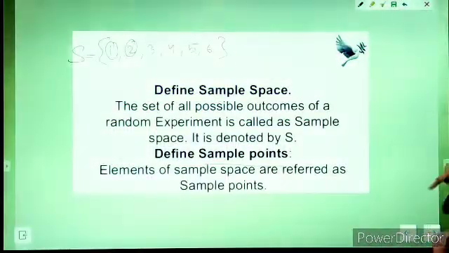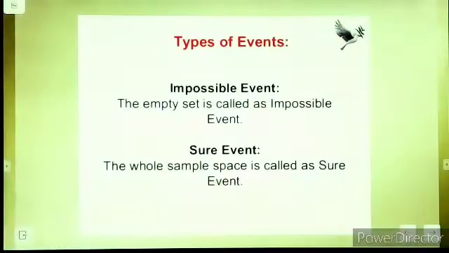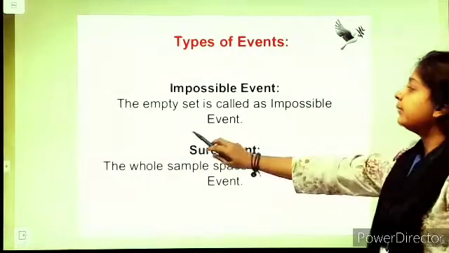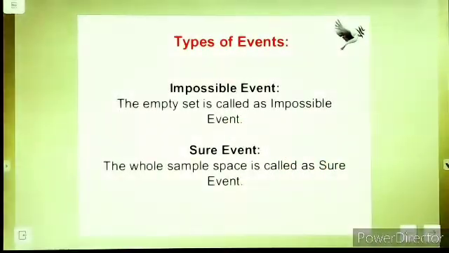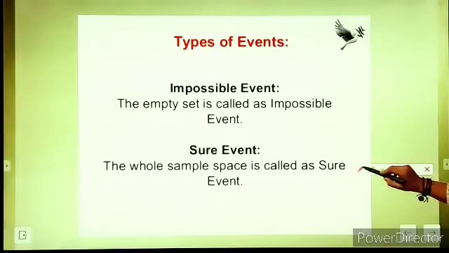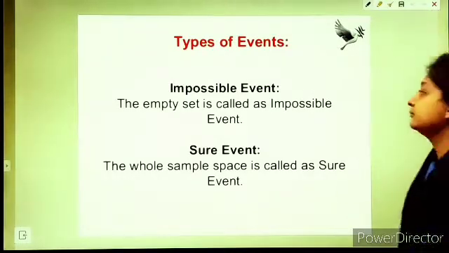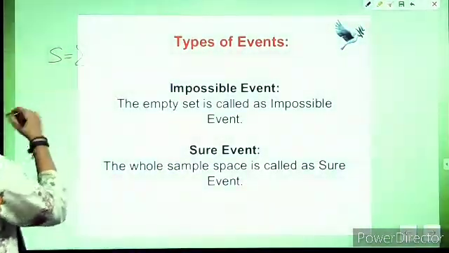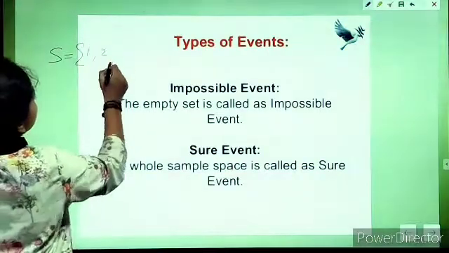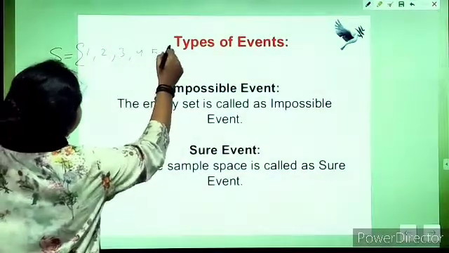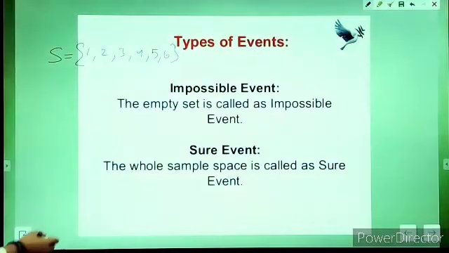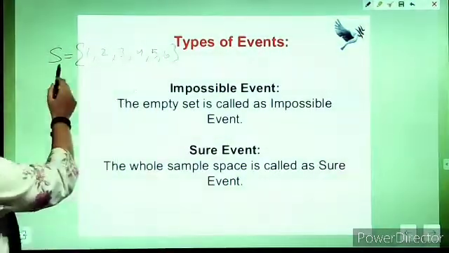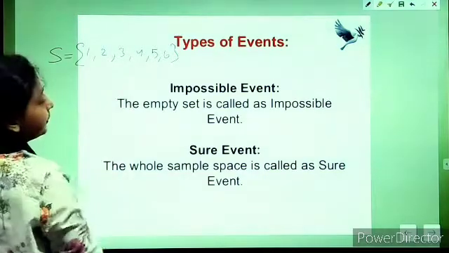The next thing we have is types of events. There are two types of events: either the event is impossible or it is a sure event. The impossible event: the empty set is called the impossible event. Let's consider this with an example. Let's again take the example of rolling a dice. When we are rolling a dice, what are the sample points? 1, 2, 3, 4, 5 and 6. The face turning up can have any of these. So this is the sample space, and these are the sample points.